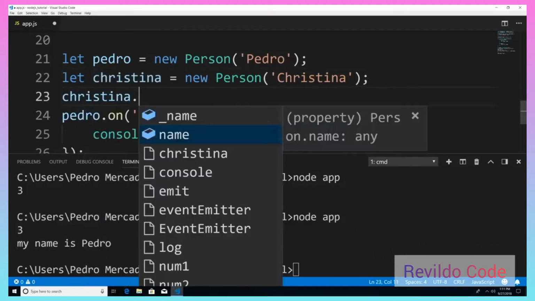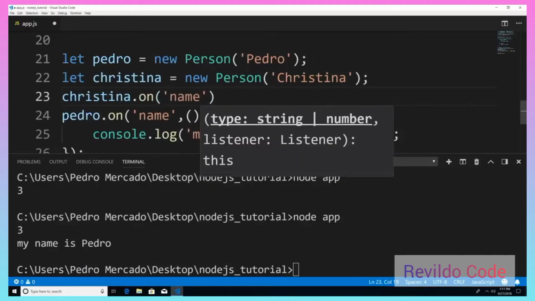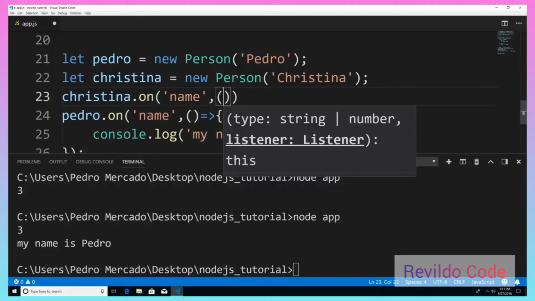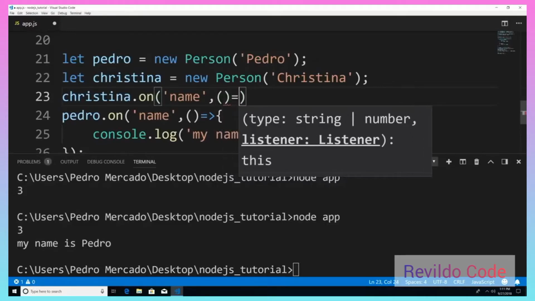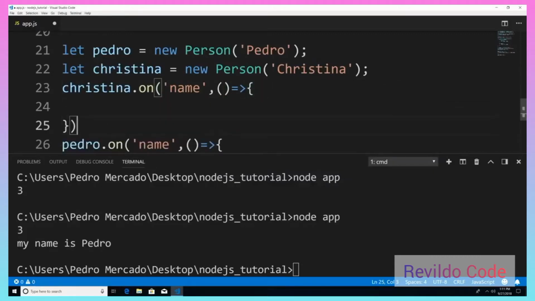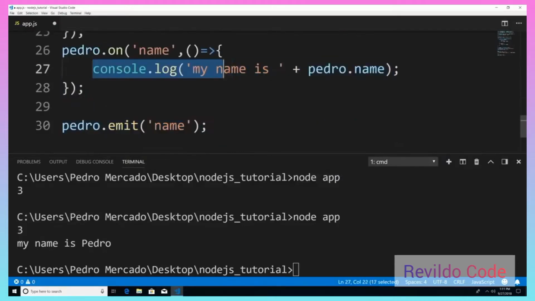So I'm just going to say christina.on name. And you could use a loop for this, but since I'm only creating two person objects, it doesn't make sense for this example, but you can use a loop to do this all in one shot. And we are just going to copy this.